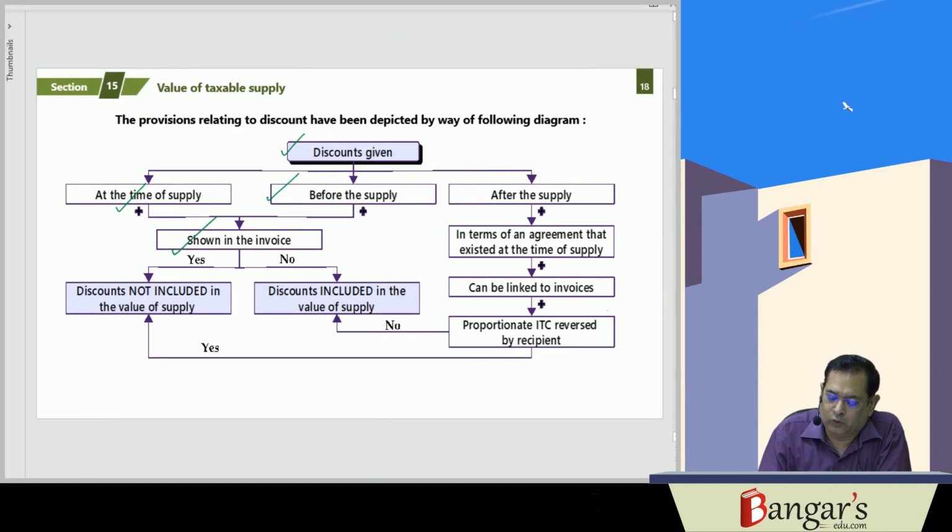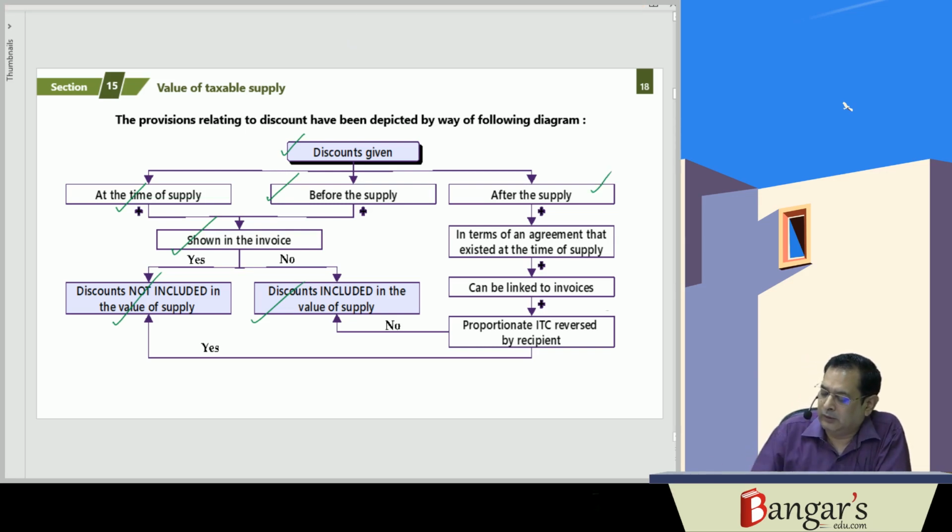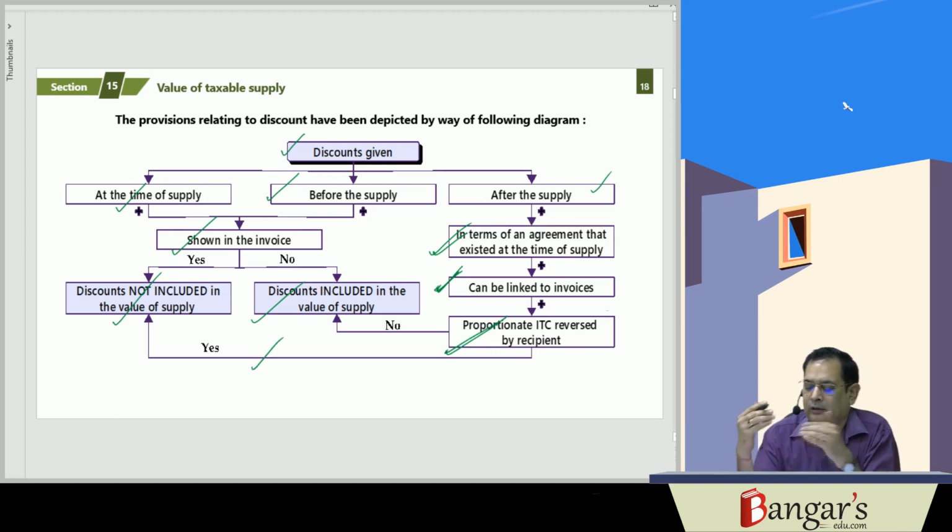They must be shown separately in the invoice. If they are shown separately in the invoice, yes, the discount will not be included in the value of supply. If they are not shown separately in the invoice, discounts will be included in the value of supply. Post-supply discount, the same has been given in terms of the agreement which existed at the time of supply. The same must be specifically linked to the invoices. Proportionate ITC has been reversed by the recipient. If all the conditions have been satisfied, then such discount will not be included in the value of supply.